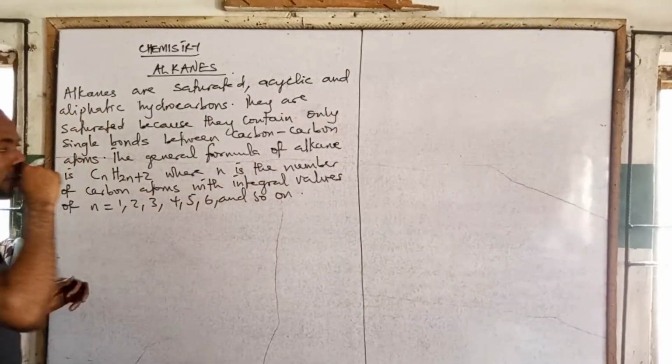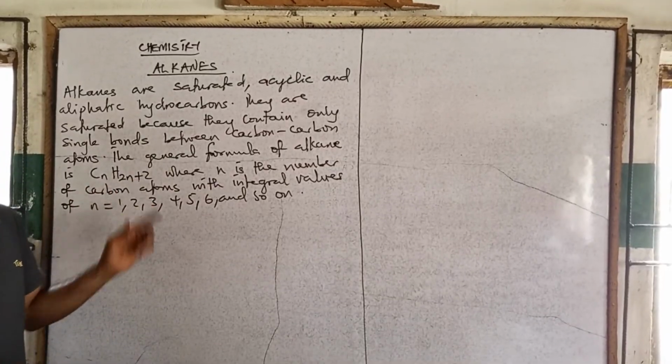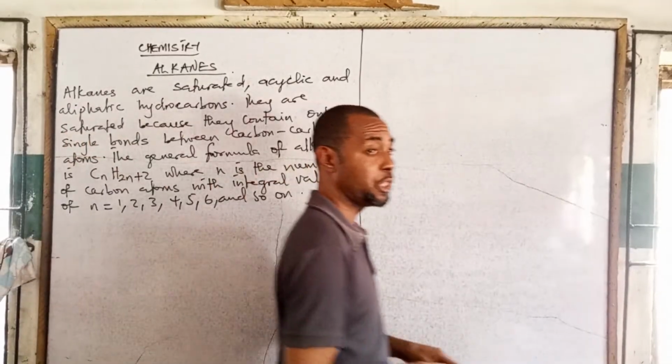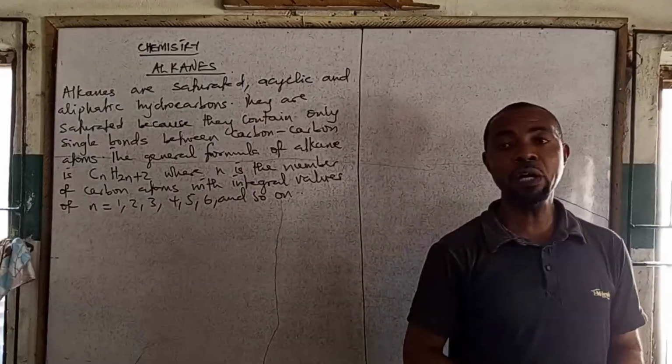So the n in this general formula of alkane is the number of carbon, not the number of hydrogen.